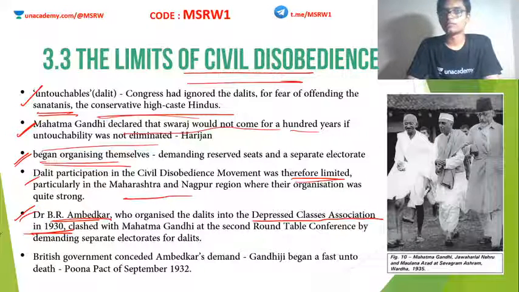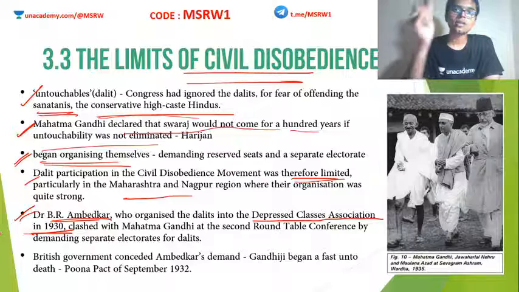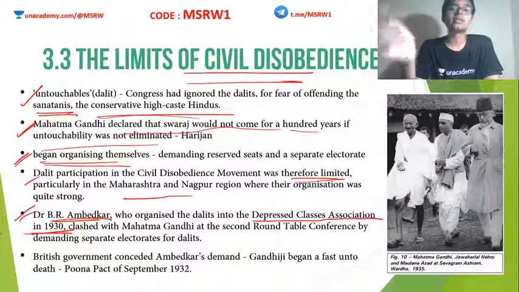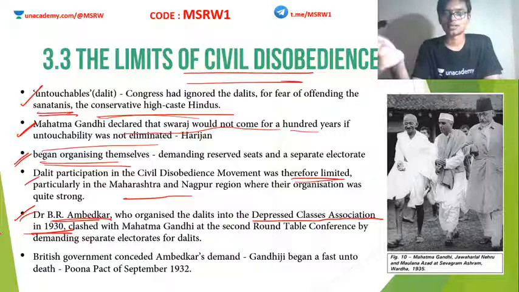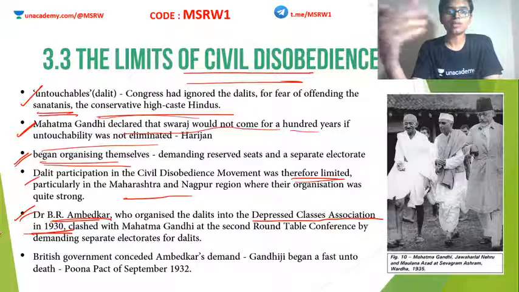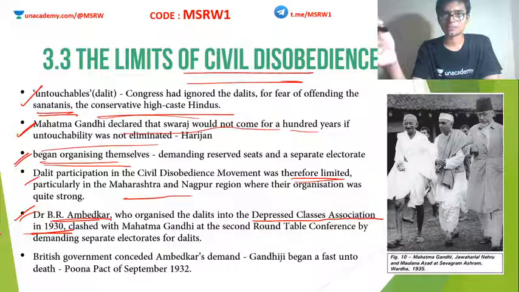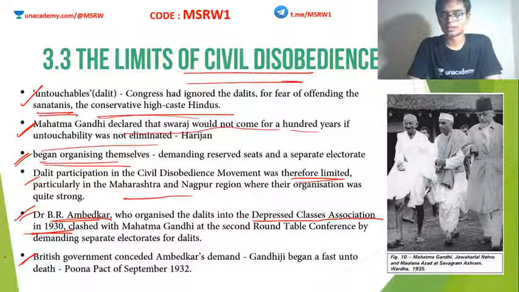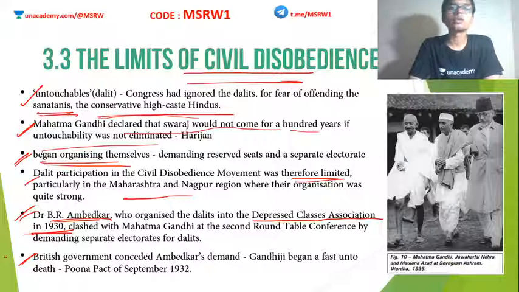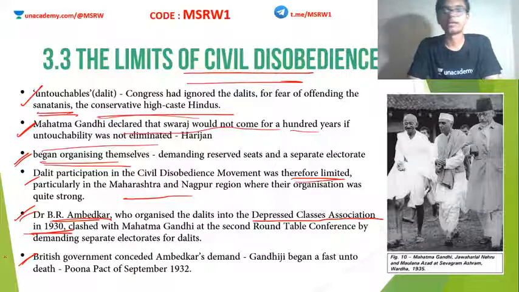Both of them clashed. Why? Because Ambedkar demanded separate electorates, which was actually accepted by Irwin. But Mahatma Gandhi did not want this. So this eventually became a significant clash. Anyway, the British decided to give separate electorates for these classes, and the communal award was declared by British Prime Minister Ramsay MacDonald in 1932.